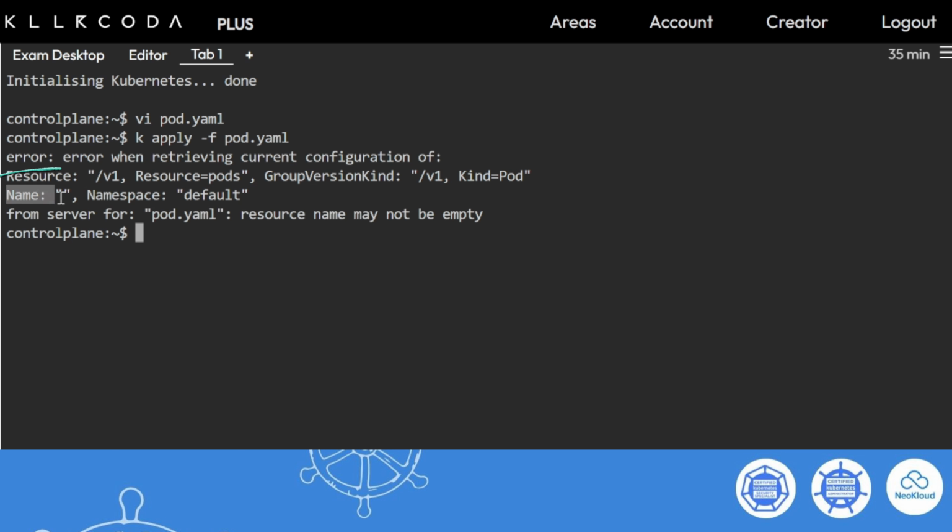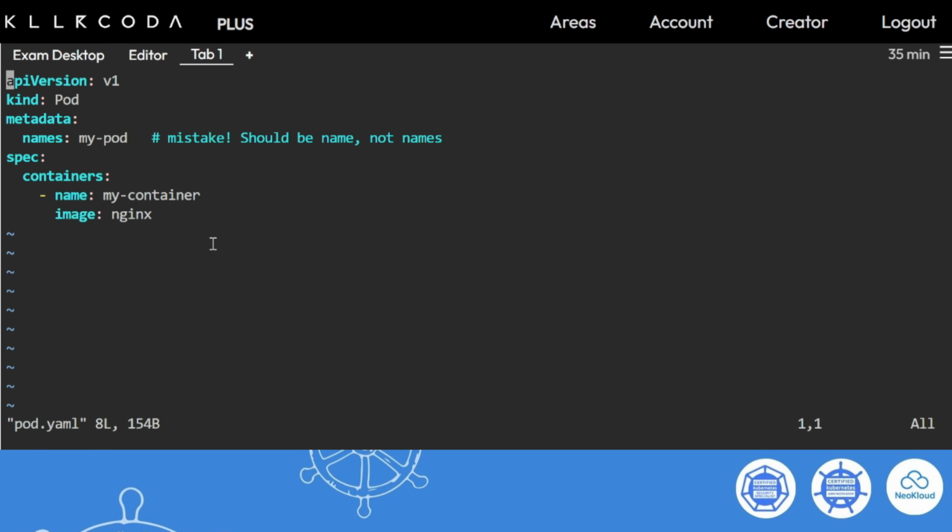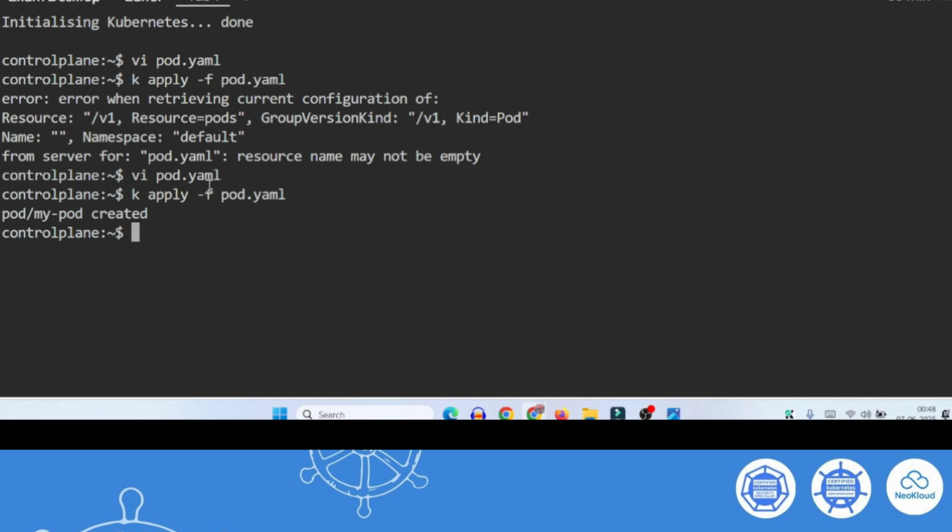Okay. Here the name is blank. We have given a name, but the name is blank. So you can identify that name has an issue via pod.yaml. Here you see "names", which means you should have a name field, not names. So I will remove that, then k apply -f, and the pod is created.